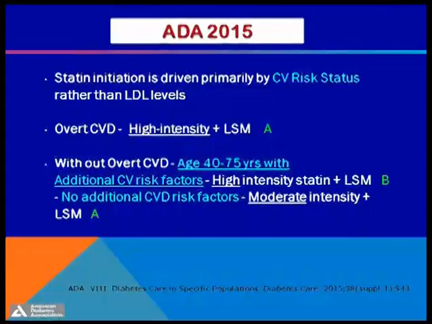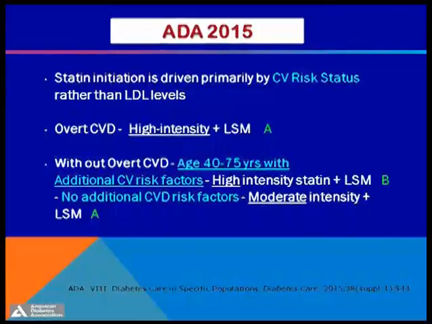Now, even in January 2015, ADA has come out with guidelines for diabetic patients. There is some change as compared to the previous 2014 guidelines. And these guidelines are in association with ACC. And ADA says that statin initiation is driven primarily by cardiovascular risk and not LDL levels. Because if we go back to 2014, it was based on both cardiovascular risk as well as LDL target. But now it is mainly based on cardiovascular risk.